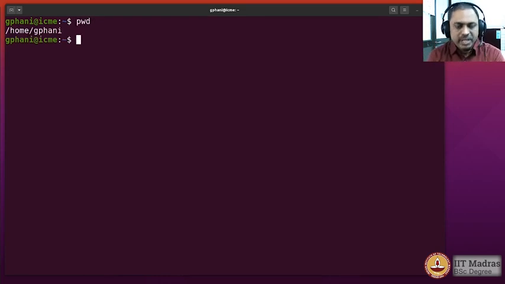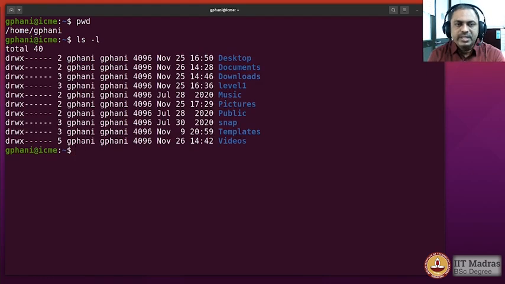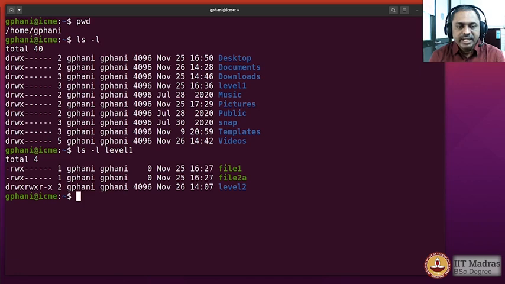So I am now in the home directory, and when we give the -l option to the ls command, by default it is showing you all the files and directories within the current directory. Now if I were to give a folder name, let us say level 1, then it would show what are the files and directories within the directory level 1. So it would go below the level 1 and then show you what is there inside.